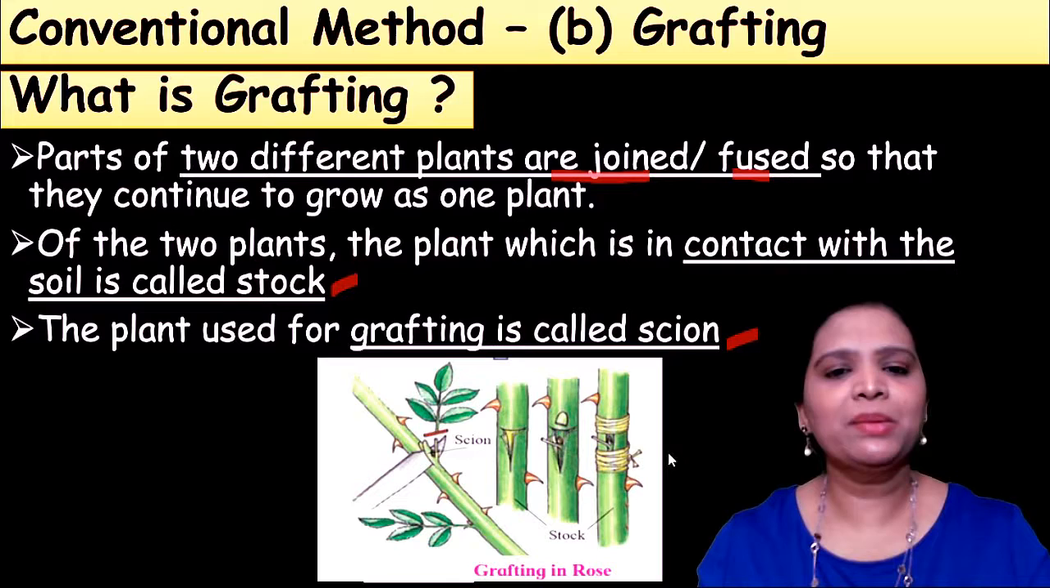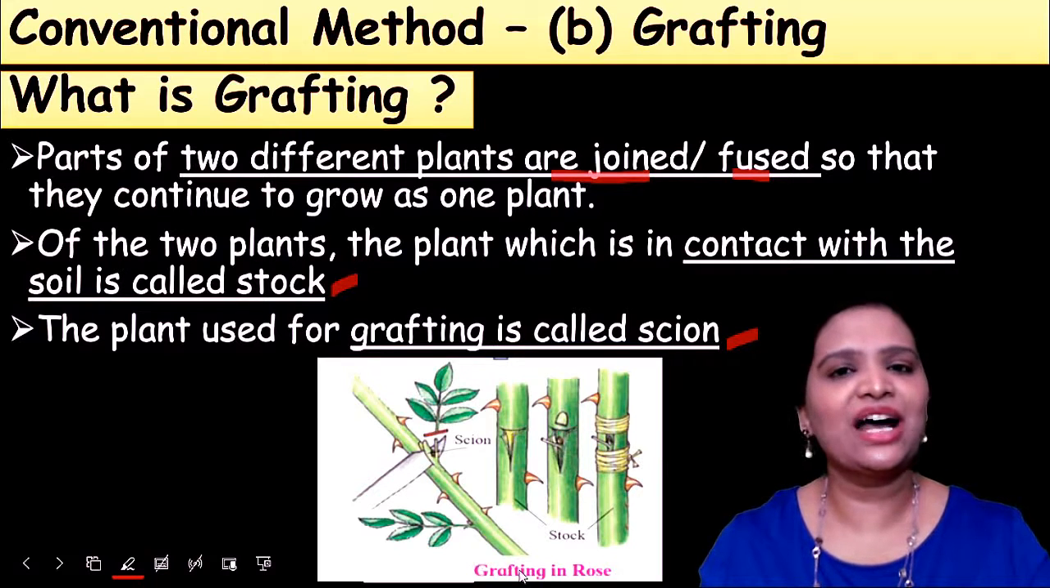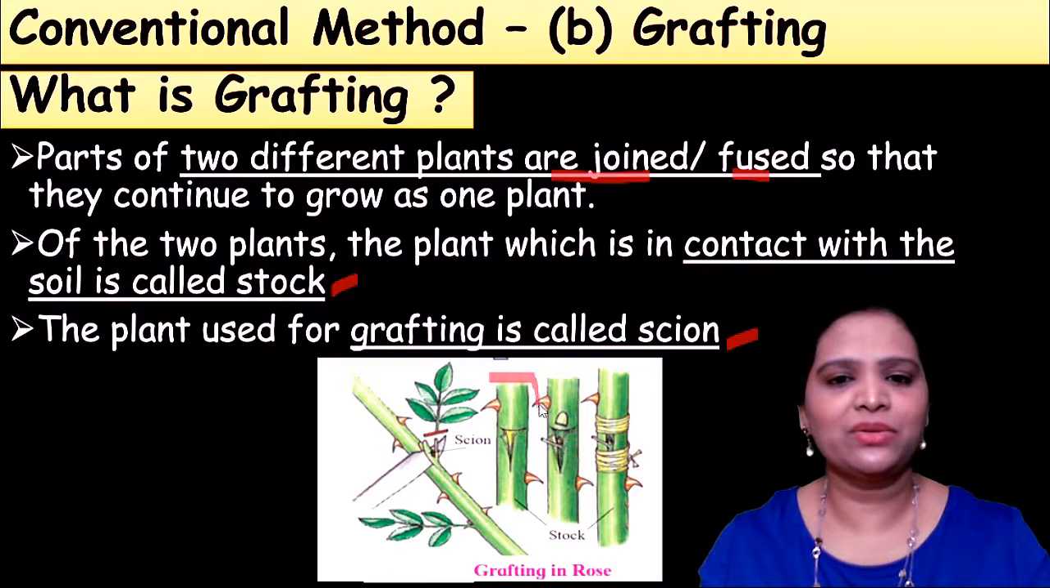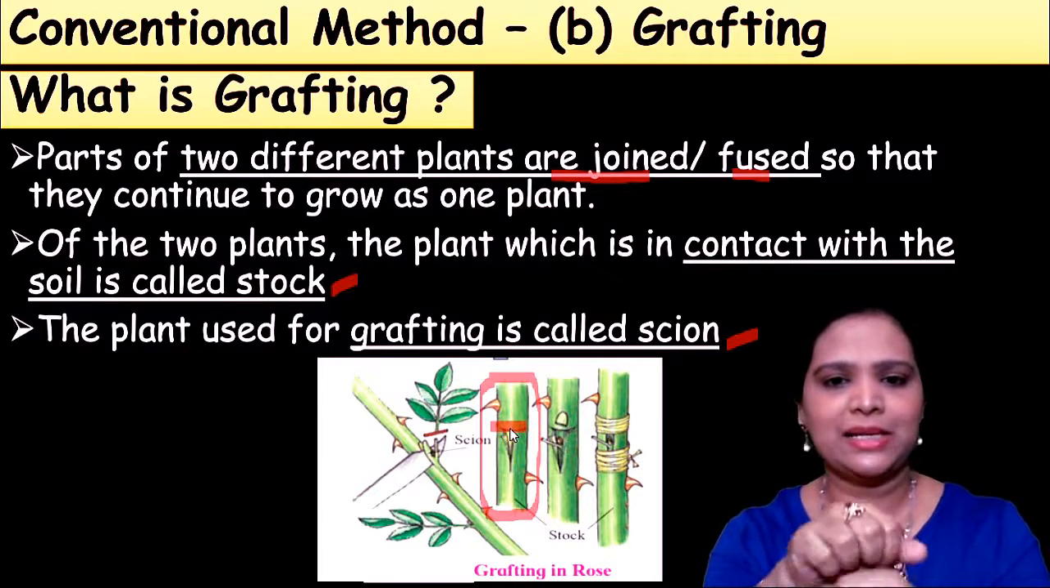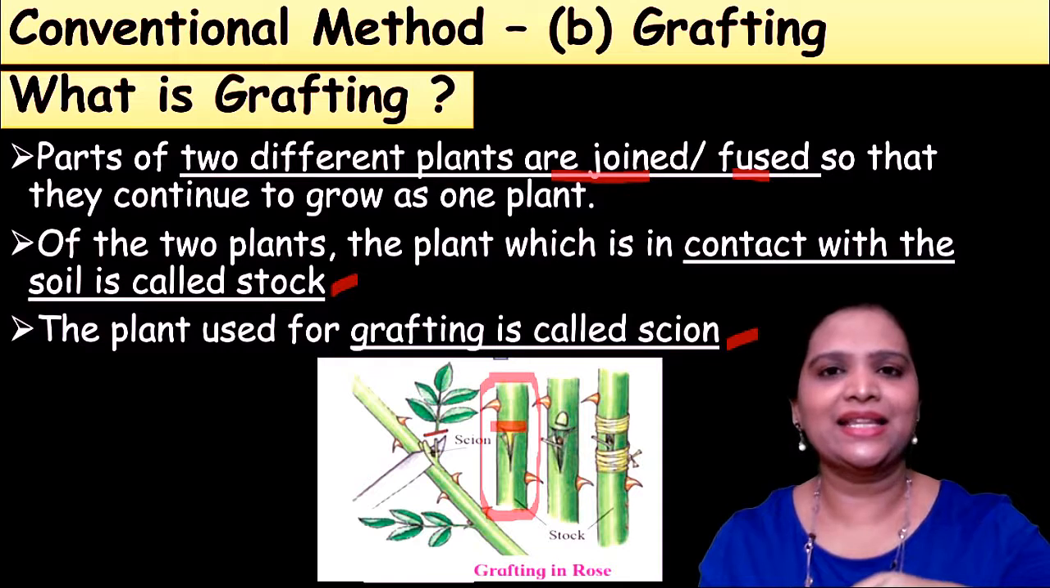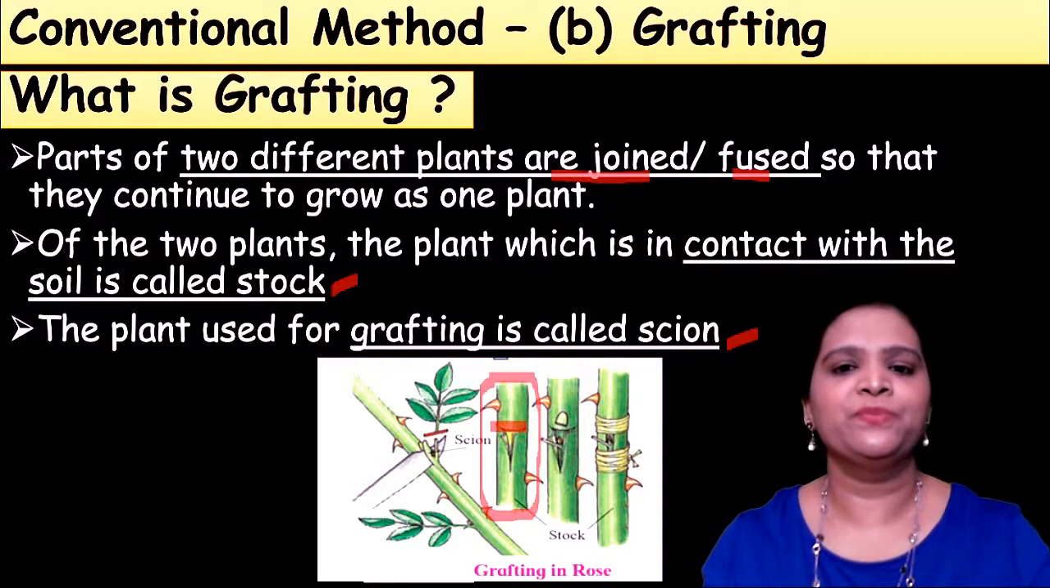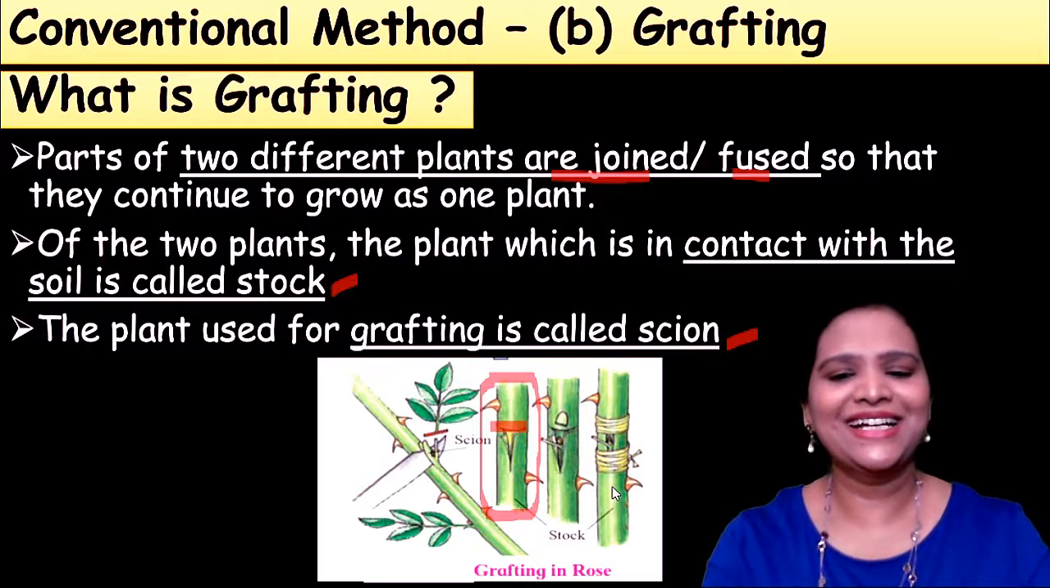A famous example of grafting is grafting in rose. This is a rose plant which is in the soil. Here they make a cut in the rose plant, peel off the stem part, insert another variety of rose plant in it and tie this area. This is called grafting.